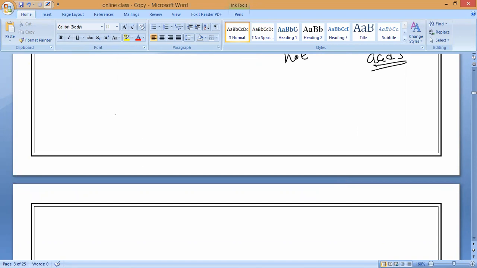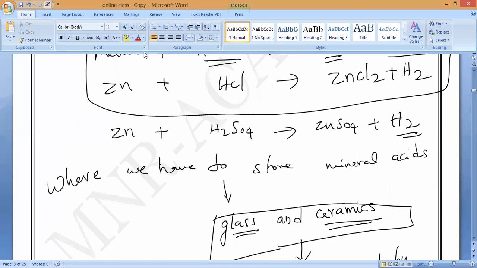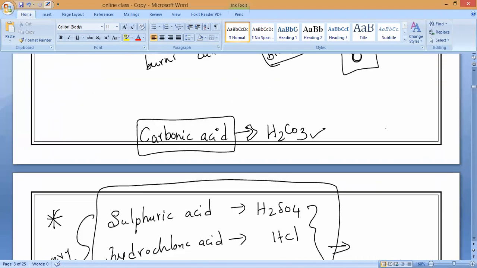So this is all about the strong acids. What are the three common dangerous mineral acids? Hydrochloric acid, sulfuric acid, and nitric acid. The only mineral acid which is weak in nature is carbonic acid. The formula of carbonic acid is H2CO3. Very, very important.